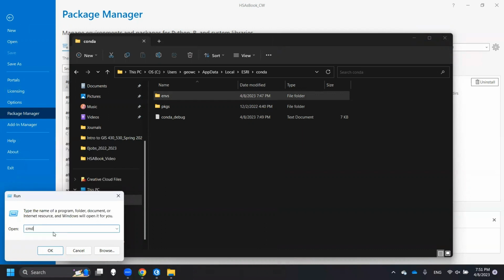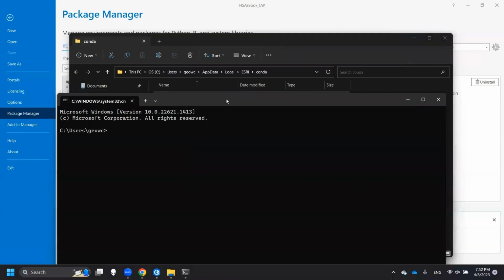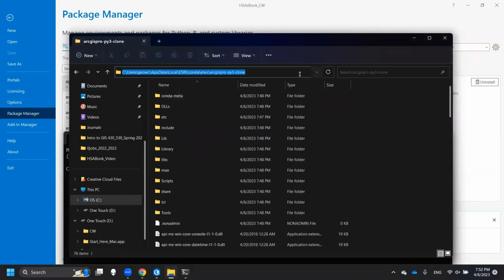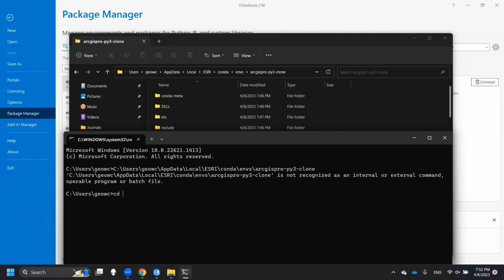Then just type CMD here and then go to this page. And then right now we need to type because we want to install the new packages here. So we need to type this path. And then we just copy and then paste this path in the CMD window. Then we press enter on the keyboard. Oops. So we need to type cd. I'm sorry. cd, and then we go to this path.